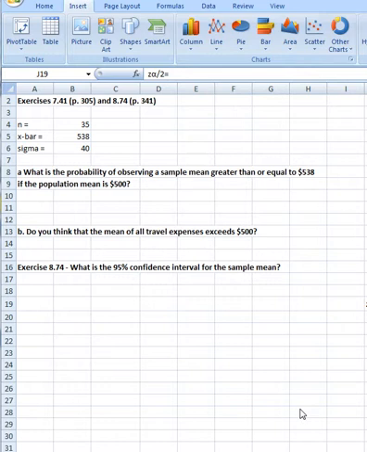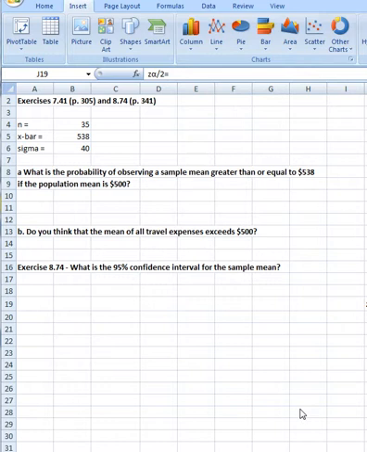In this problem we're looking at expense reports. How much should it cost to travel to Moscow in Russia? Now, I've been to Moscow in Russia, and I tell you right now, it's a lot more than $500. It's an expensive city. But nonetheless, someone has done a study by sampling 35 expense reports and calculated the average and found it to be $538. We're also told that the population standard deviation, sigma, is actually $40.